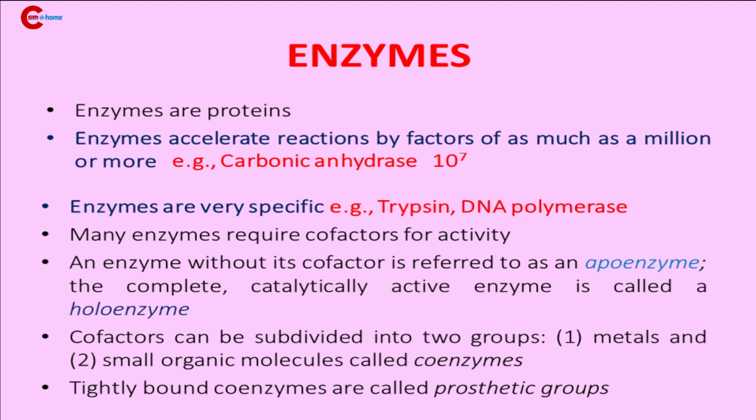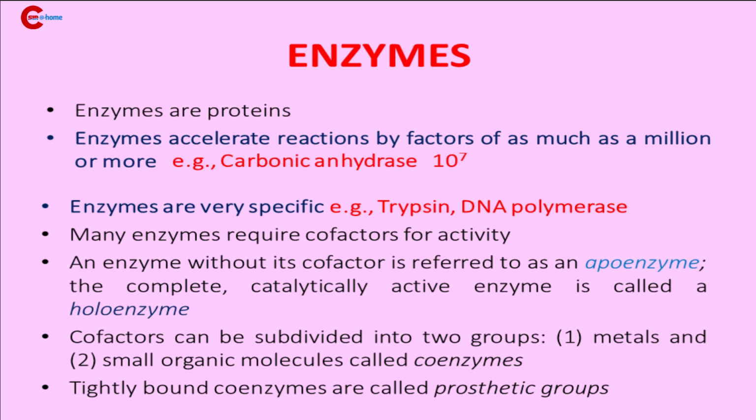There are some exceptional cases. For example, papain. Papain is an enzyme obtained from the papaya plant, and this is not specific. It cleaves any peptide bond, and this property, this lack of specificity, can be used in meat tenderizing sauces.